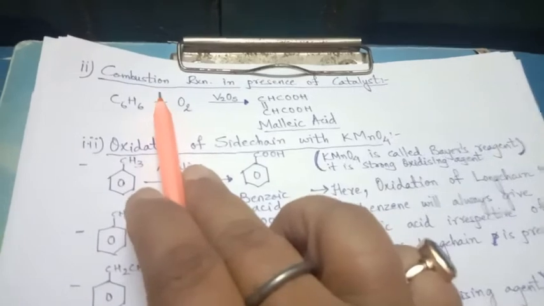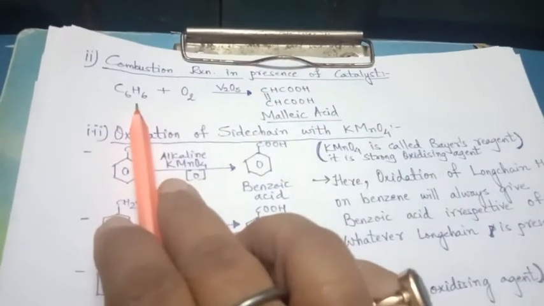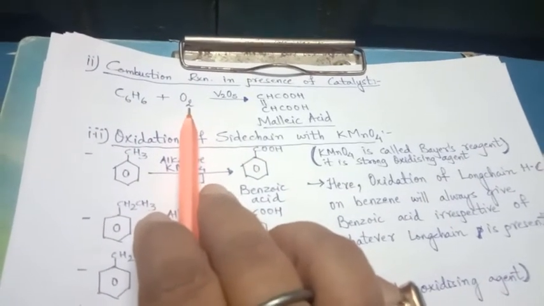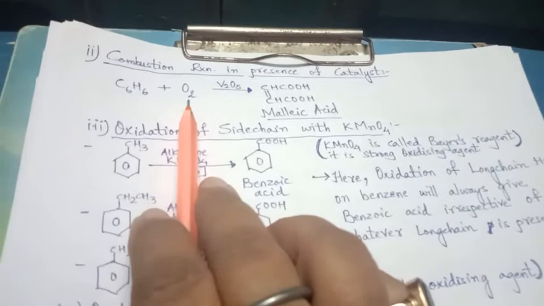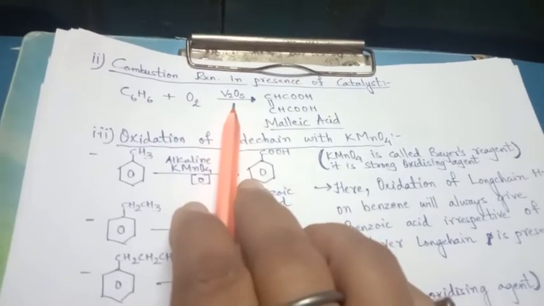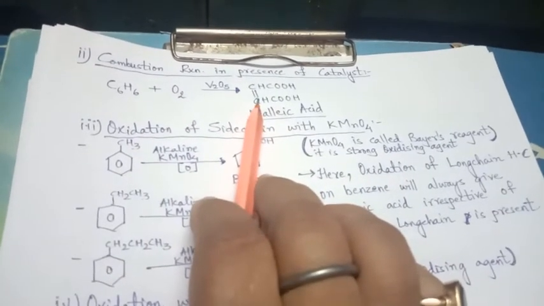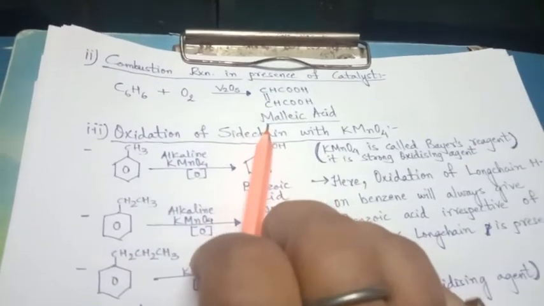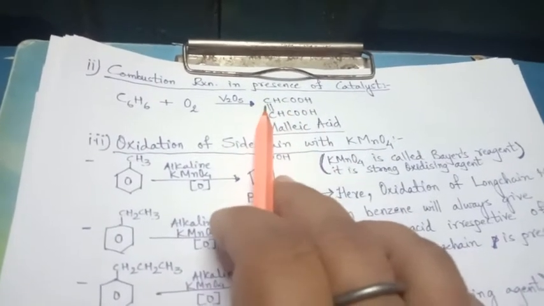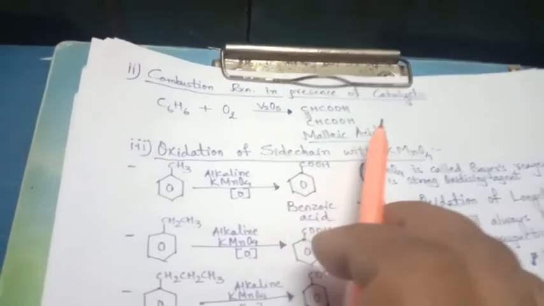Combustion reaction can also take place in presence of catalyst, and when this benzene is combusted, that means if the burning is taking place, combustion is taking place with the oxygen, but in the presence of vanadium pentoxide, then the product is new. It's not carbon dioxide and water now, but here the product is maleic acid, CH, where C is bounded with the double bond and it is maleic acid.